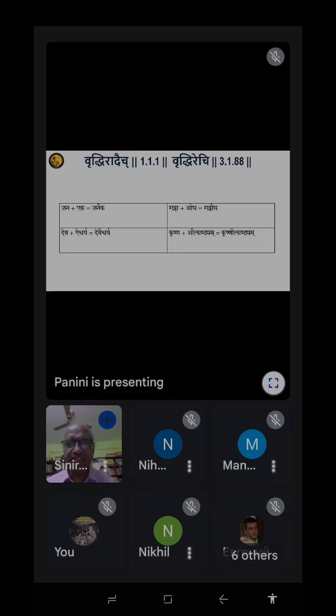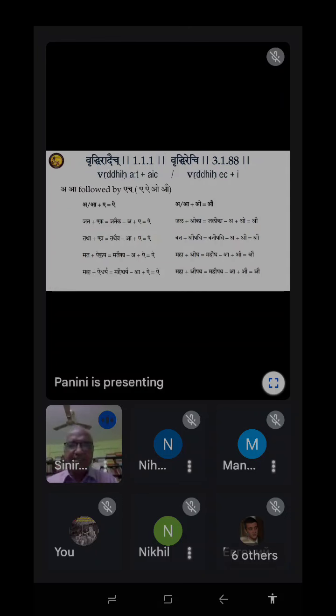So Krishna Utkantyam: when A is joined with O, you get Vriddhi. This is called Vriddhi Sandhi, and that's why the condition is ech. Though AI and AU are Vriddhi vowels, they are applied where they are followed by ech. Ech here means E, O, AI, AU, both the third and fourth rules of the Shiva Sutras.